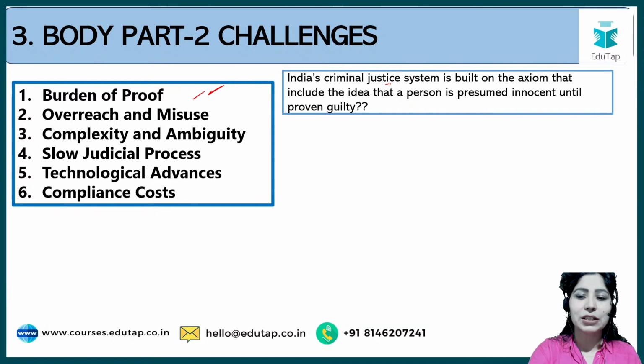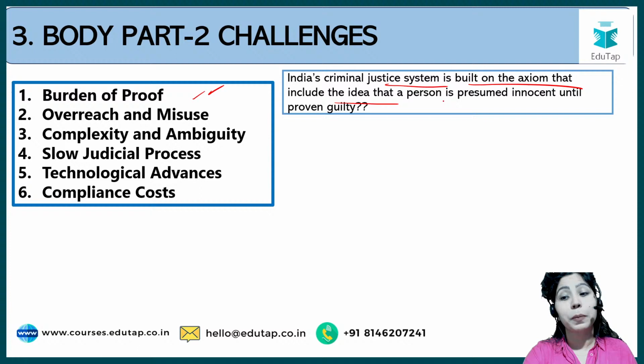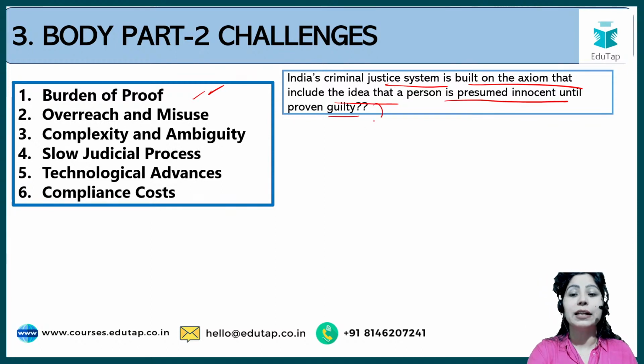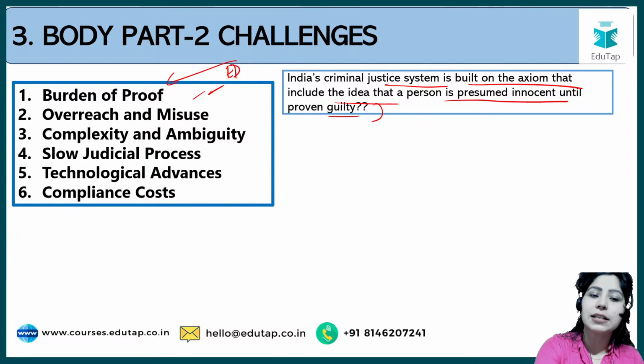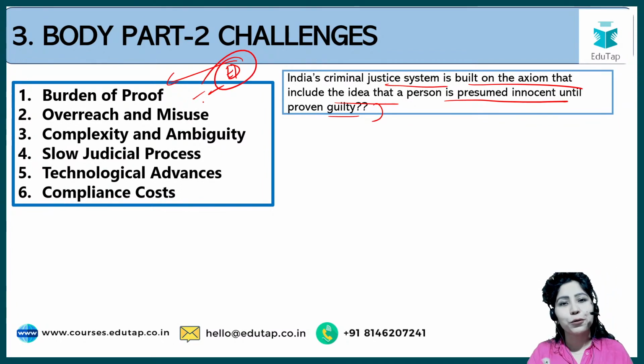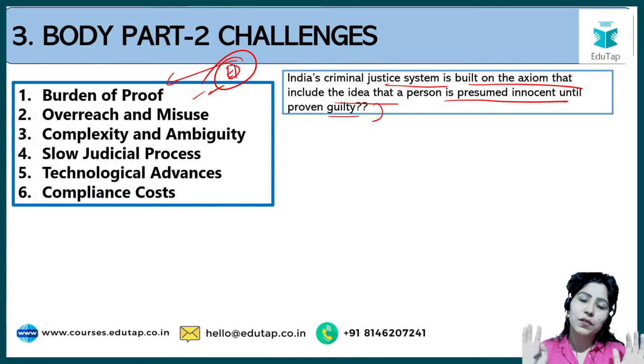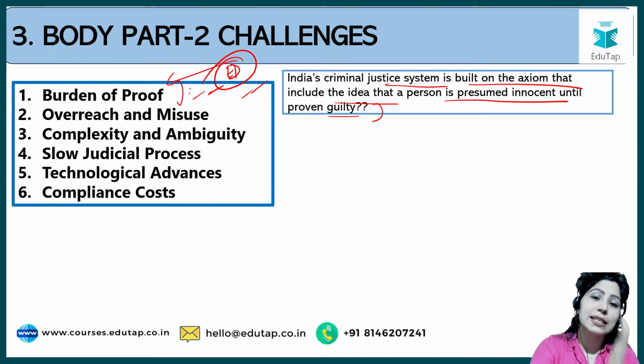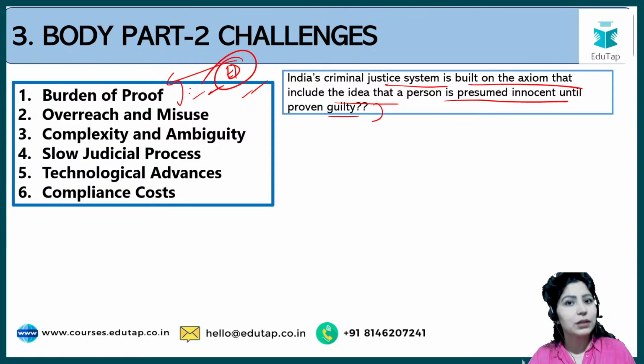So India's criminal justice system is built on the axiom that a person is presumed innocent until proven guilty. But under PMLA the burden of proof works differently. If someone is caught under PMLA, comes under ED's eyes, the burden of proof to prove himself innocent lies with that particular individual. तो burden of proof सिर्फ उस इंसान के ऊपर होता है, उसको पहले से ही क्रिमिनल माना जाता है, उसको खुद को innocent proof करना होता है.